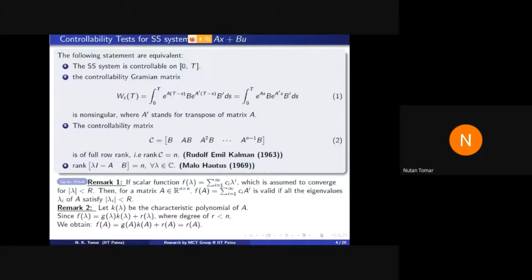This result number 3 was given by an electrical engineer come mathematician, Kalman, in 1963. And result number 4 was given by M. Hautus in 1969.